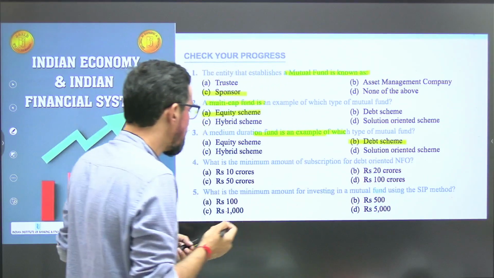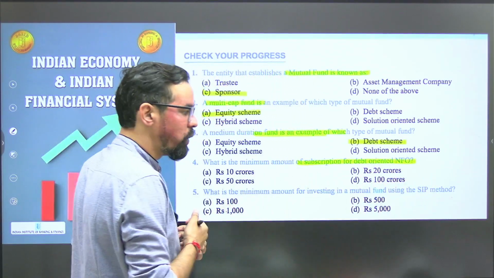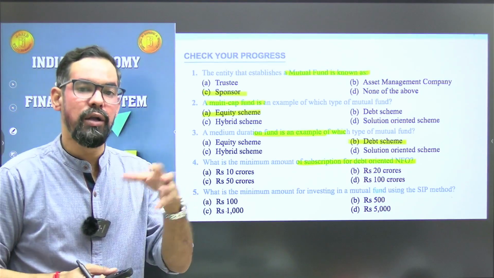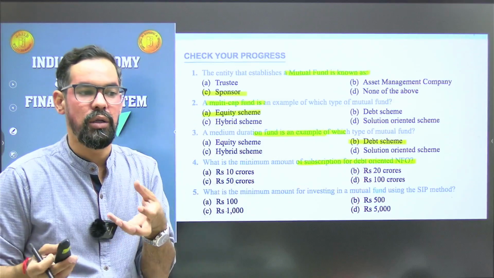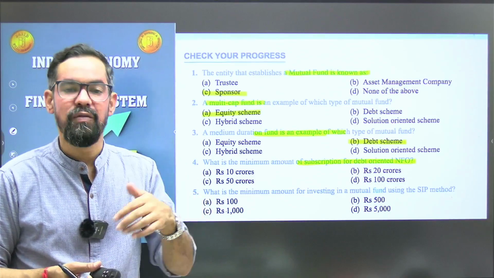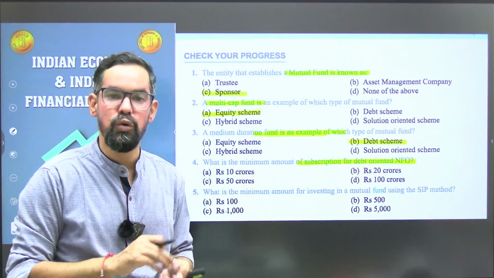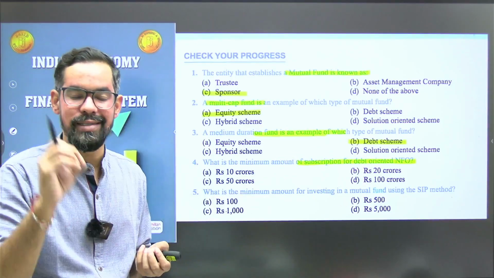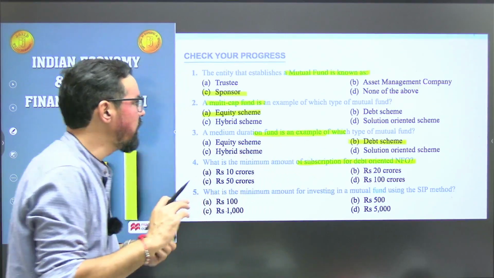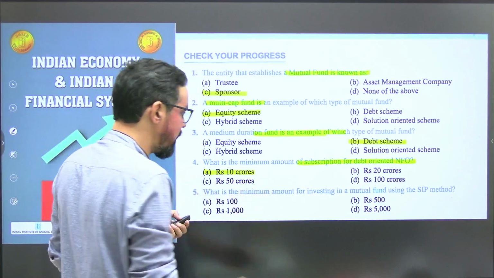What is the minimum amount of subscription for debt-oriented funds in NFO's, new fund offer? So basically, debt funds are introduced through NFO. Like shares, or the equity of any company, is generally introduced through IPO, and when they reissue their shares second time, third time, FPO. NFO, new fund offer, is when any mutual funds or bonds are introduced or listed in the stock exchange. So that is through NFO. Okay, now the question is what should be their minimum. So 10 crore rupees will be the correct answer for this one.